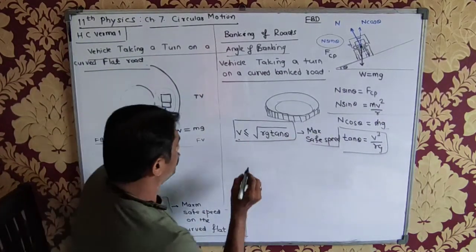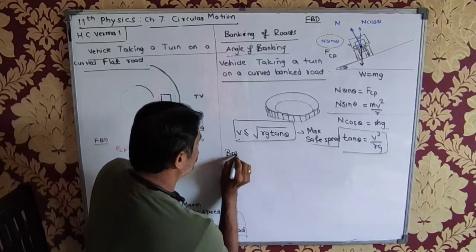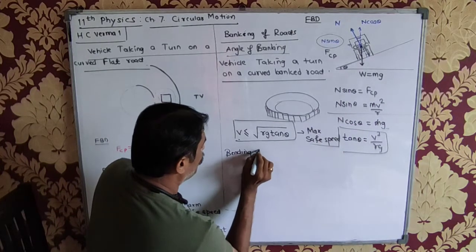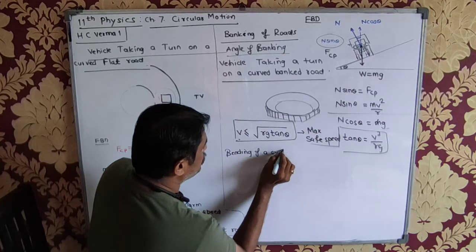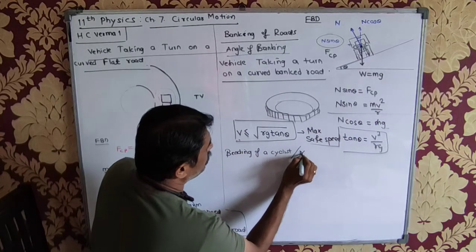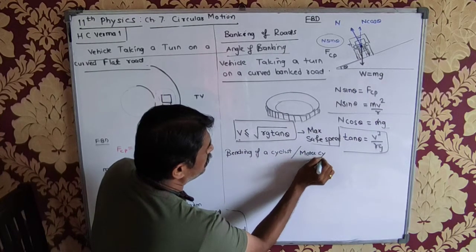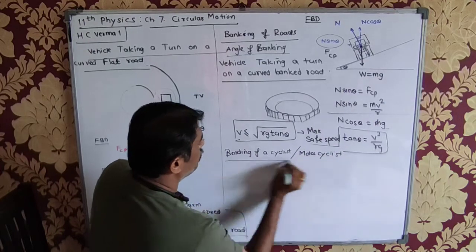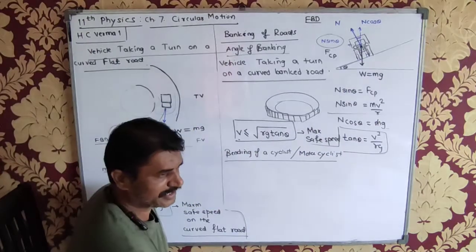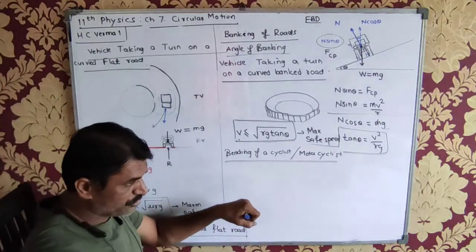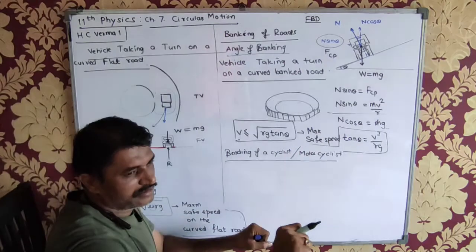Suppose I consider the bending of a cyclist or a motorcyclist. Often we see that whenever bikers or cyclists take a turn, they don't go straight; they bend a little.